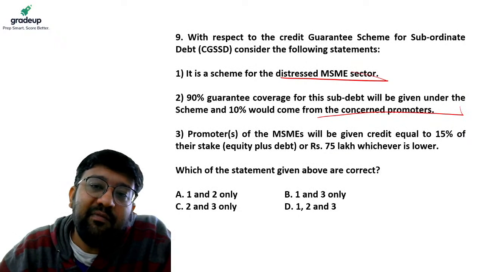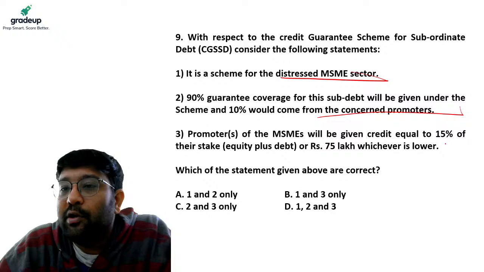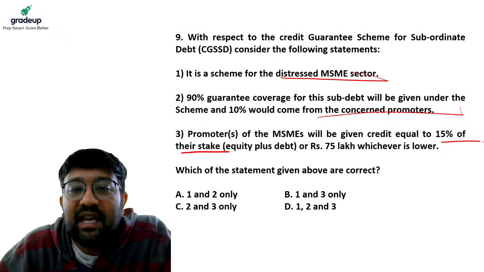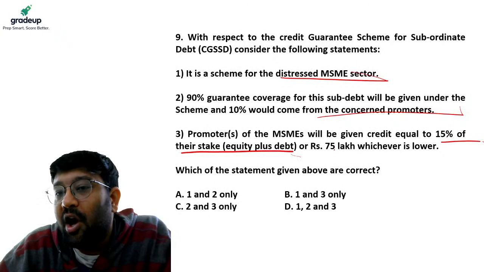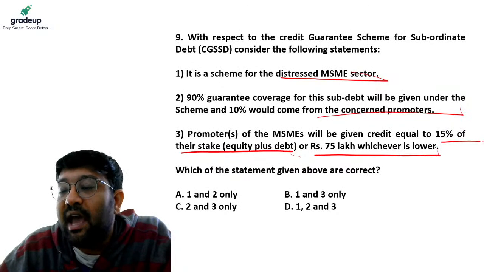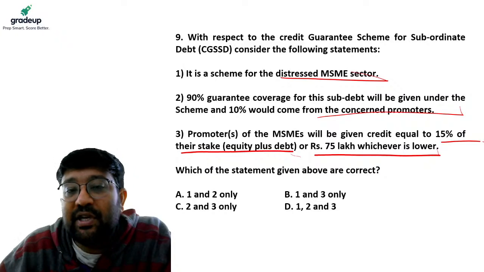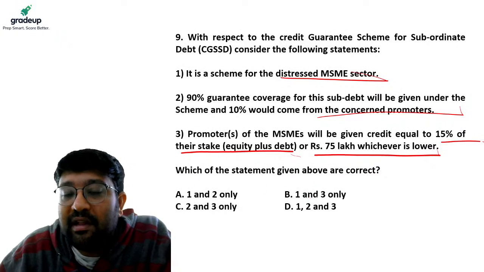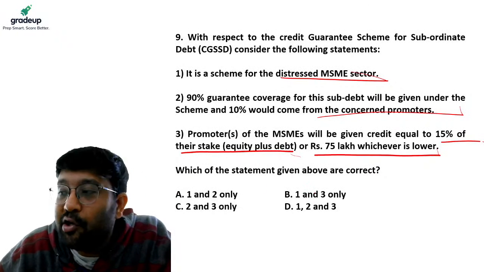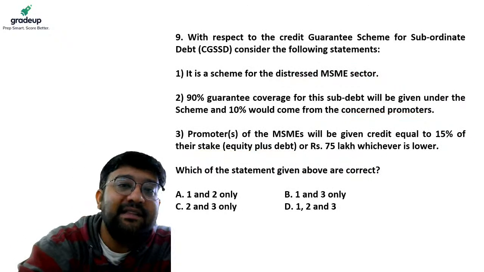Promoters of MSME will be given credit equal to 15% of their stakes, equity plus debt, or 75 lakhs, whichever is lower. Your options are 1 and 2 is right, 1 and 3 is right, 2 and 3 is right, and 1, 2, 3 all are right. Please answer the question.